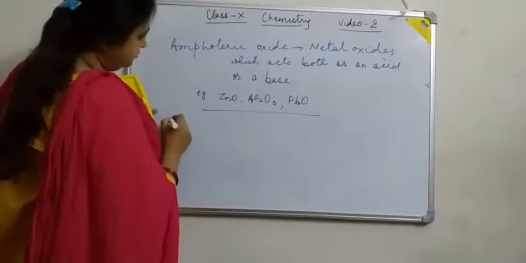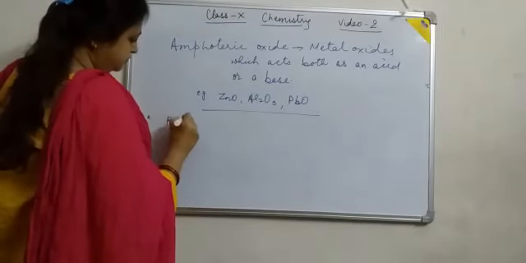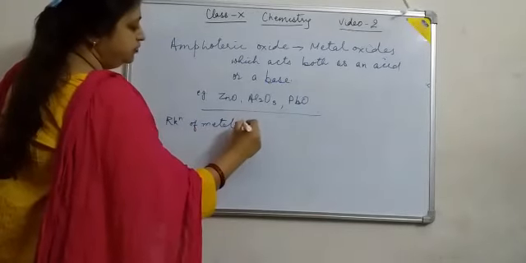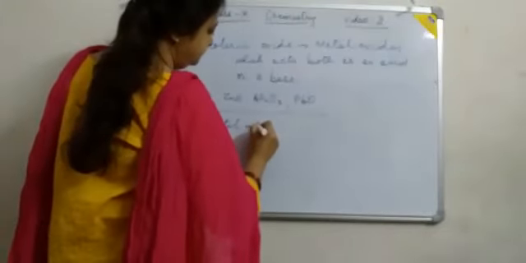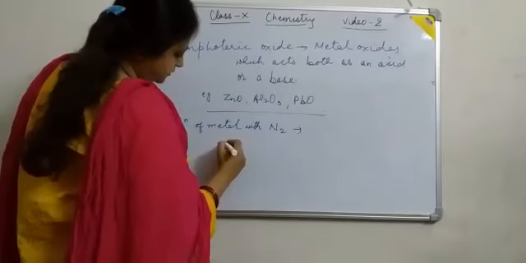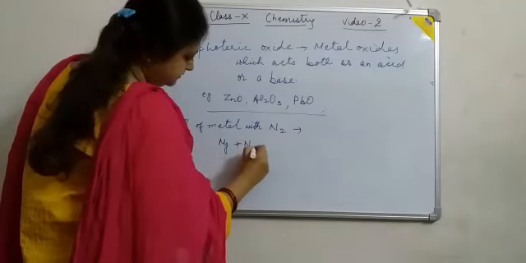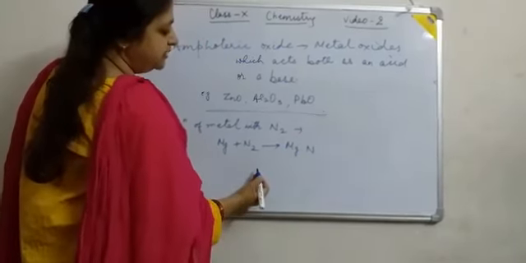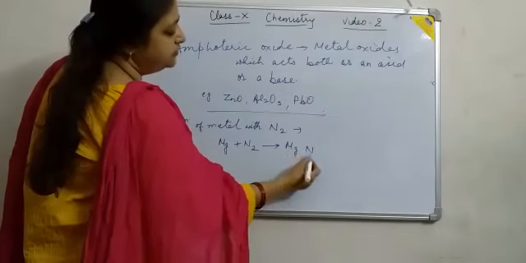Next is the reaction of metal with nitrogen. Some reactive metals react with nitrogen. Give an example of magnesium. Magnesium plus nitrogen forms magnesium nitride. To write the magnesium nitride, you have to crisscross the valencies of these two elements.